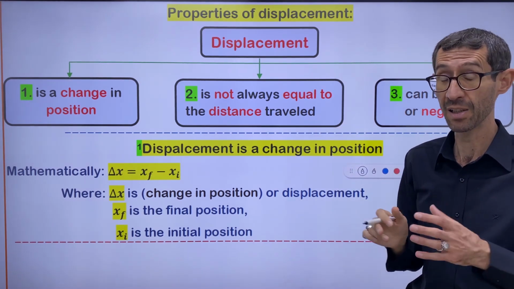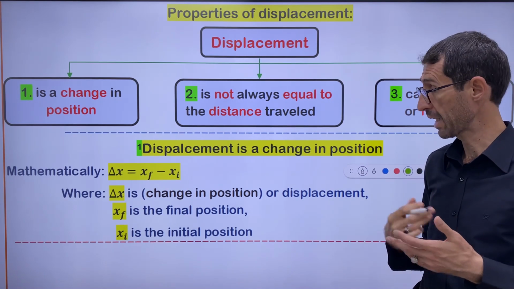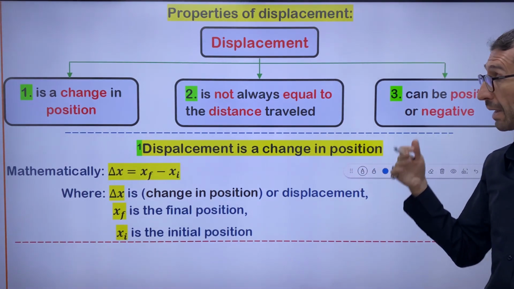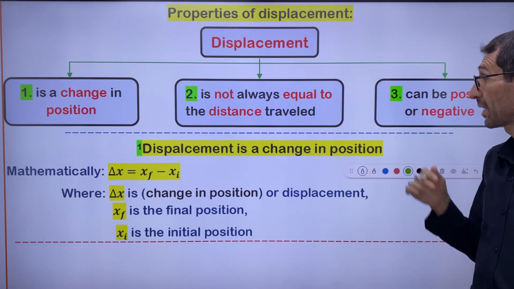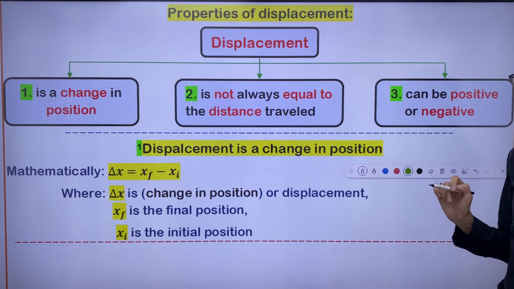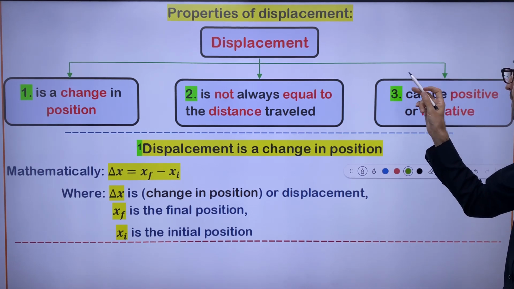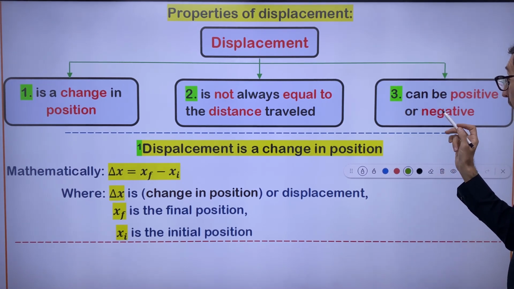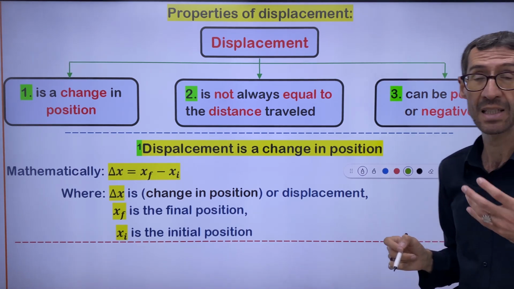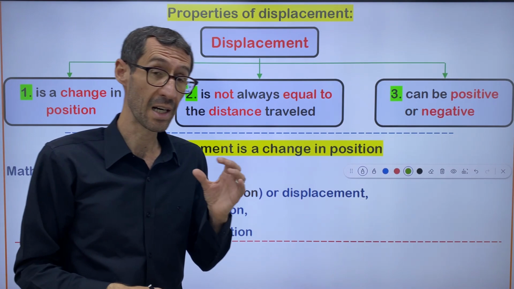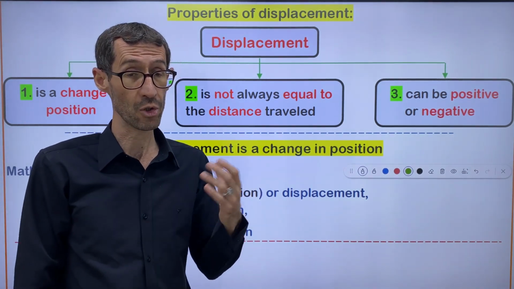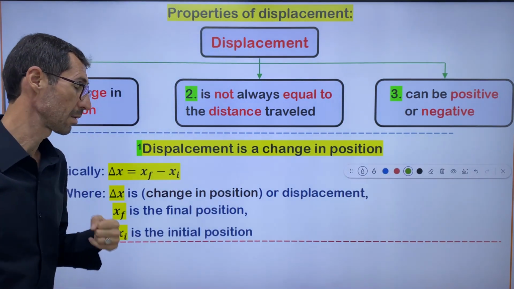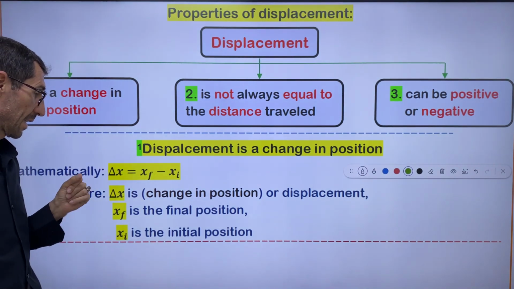Right now, it's just a title. In the next lessons, I'll elaborate on it and give you examples for better understanding of the subject. Number three, the third displacement property: displacement can be positive or negative. That's why it's a directional quantity. Any directional quantity has direction, whether the direction is positive or negative. I'll explain in the next lessons.